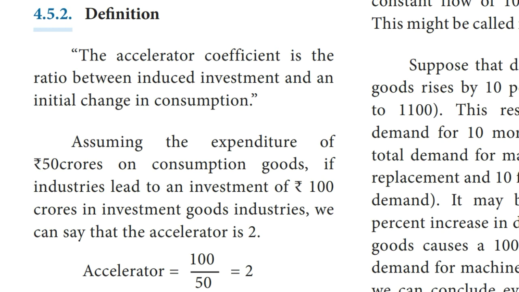Assuming an expenditure of 50 crores on consumption goods leads to an investment of rupees 100 crores in the capital goods industry, we can say that the accelerator is 2. Accelerator is equal to delta I by delta C. Delta I 100 crores divided by delta C 50 is equal to 2.